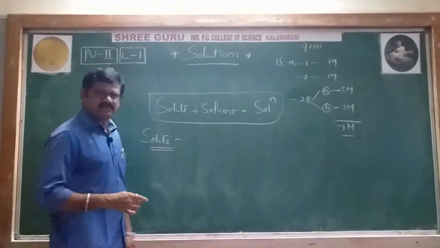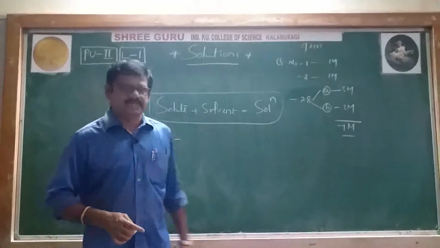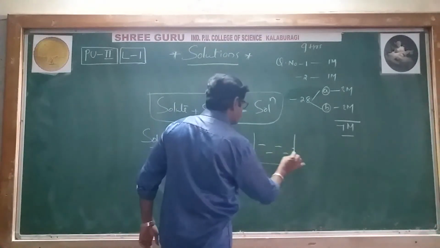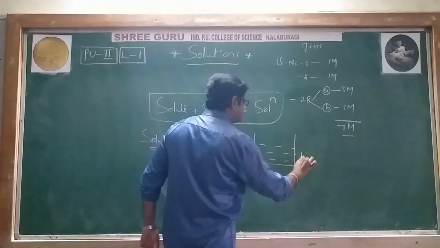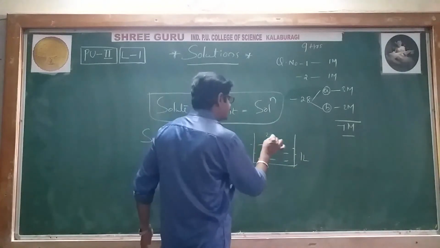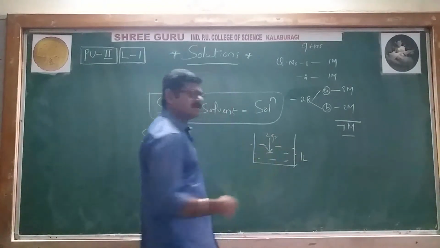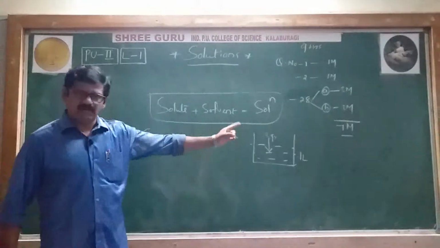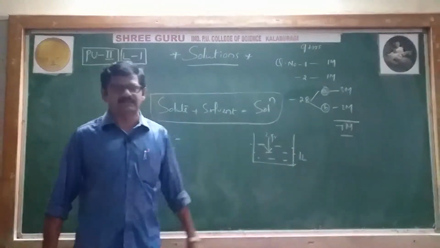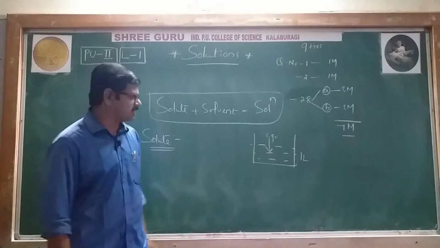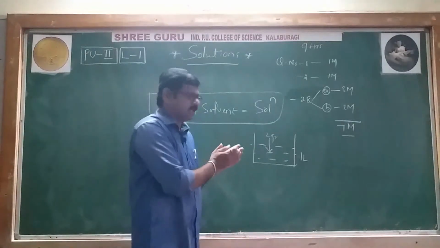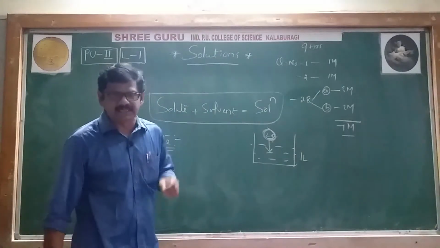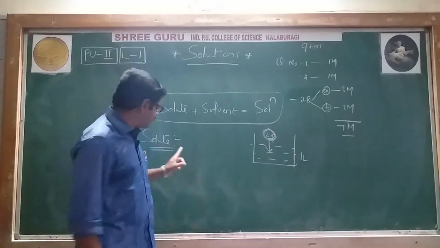Same example again we'll use. Previously we have taken 1 liter of water, and in that 1 liter of water, 2-3 grams of salt or sugar has been added. Then in this, which is the solute and which is the solvent? Very simple. In that mixture, the substance whose quantity is small is called the solute.